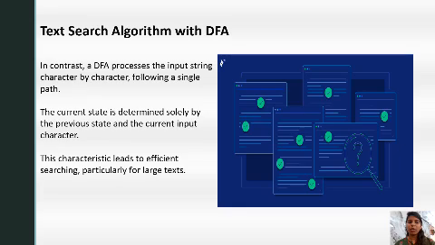Now let us see the text search algorithm with DFA. In contrast, a DFA processes the input string character by character following a single path. The current state is determined solely by the previous state and the current input character. This characteristic leads to efficient searching, particularly for large text.